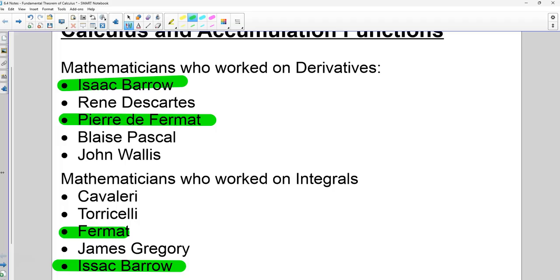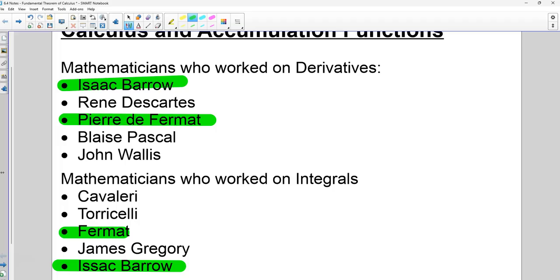The Royal Society did do an investigation into who was the rightful father of calculus. And the Royal Society at the time determined that Isaac Newton was the father of calculus. However, guess who was the president of the Royal Society at the time that they made this decision? Isaac Newton.